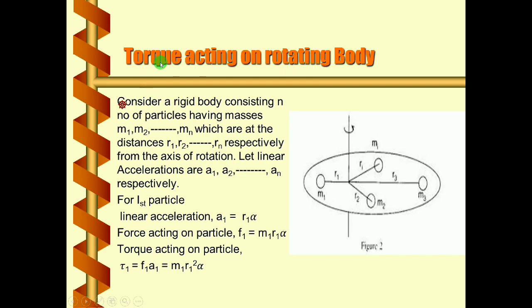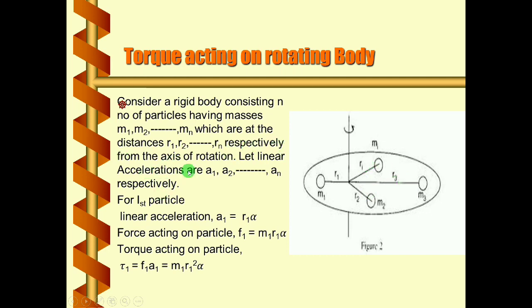What next? Suppose a question is asked to derive the expression for torque in case of a rotating body, what will you consider? First thing we will consider here is a rigid body. Suppose this rigid body is made up of n number of particles. All these particles have masses m1, m2, likewise up to mn, and the distances of these particles from the axis of rotation are r1, r2, r3, likewise rn.